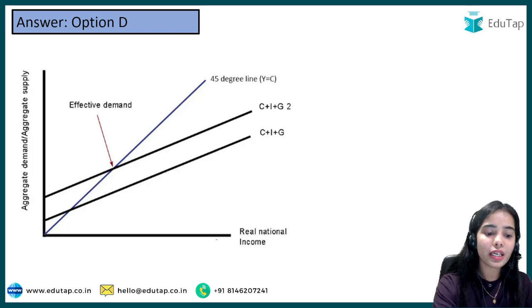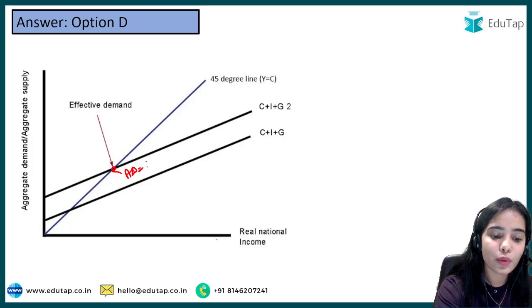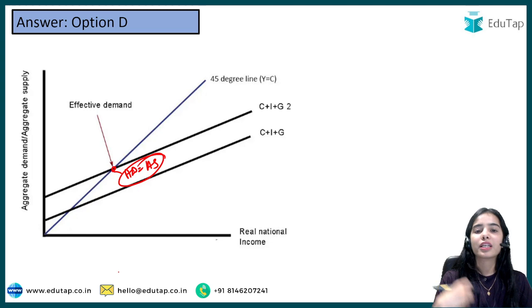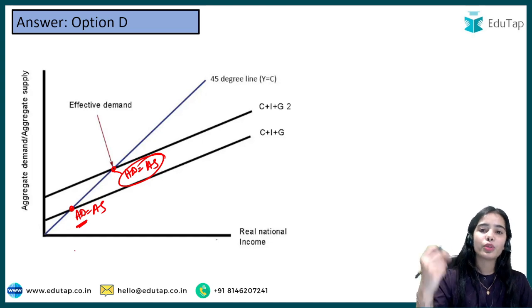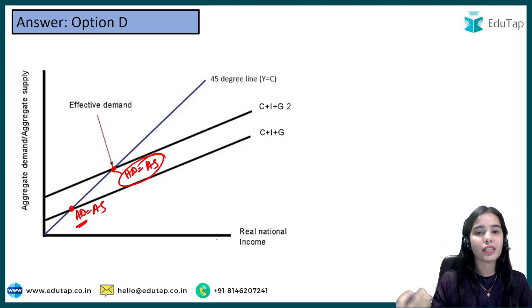Okay, so here effective demand is where the aggregate demand is equal to aggregate supply. So this is the effective demand. Where the aggregate demand is equal to aggregate supply, that is where effective demand is present, that is equal to the aggregate supply, the aggregate output that is being generated.